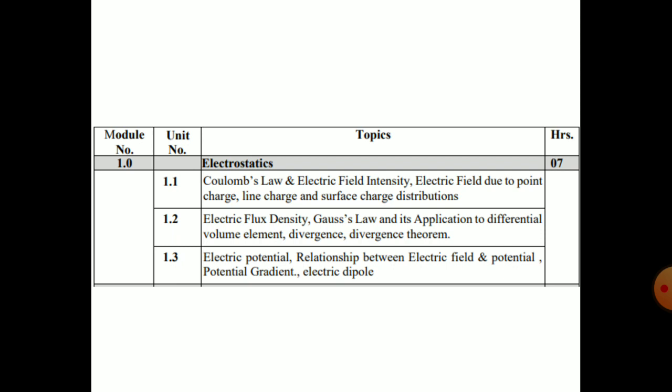Third part in electrostatics, the last part in the first chapter: electric potential, relationship between electric field and potential gradient, and electric dipole. Now it is related with potential, as in the scalar quantity we can say voltage, that is voltage calculations. Similarly in the vector quantity we have to find out the electric potential. So electric potential, then applications of electric potential, you should study.